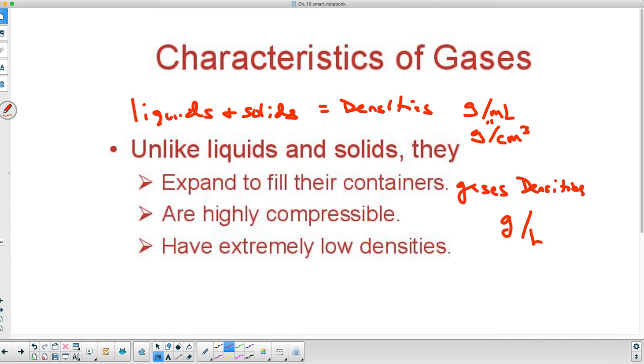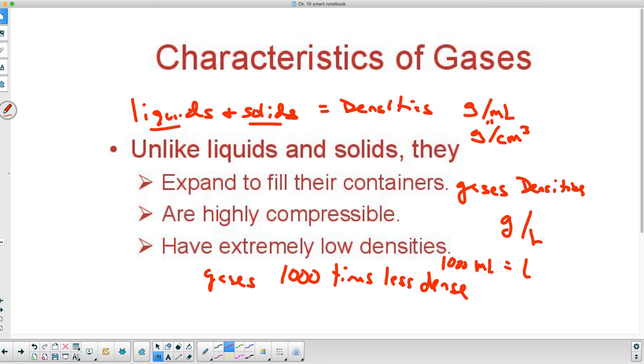Okay, so the difference between milliliter and liter is about 1,000. So liquids and solids are 1,000 times more dense, or you could say gases are 1,000 times less dense. Okay, so that's good to know.